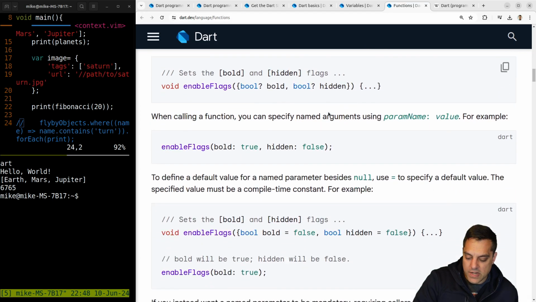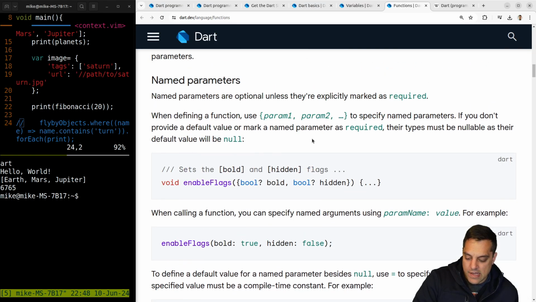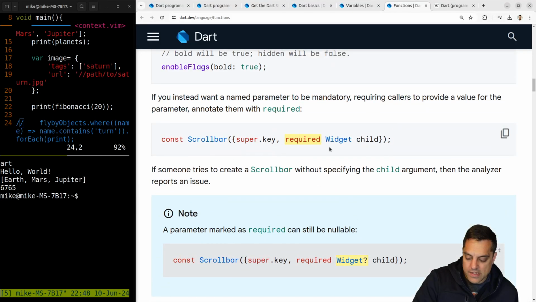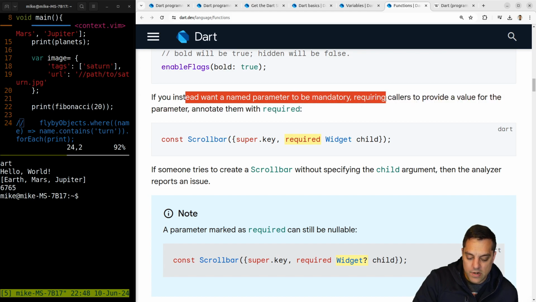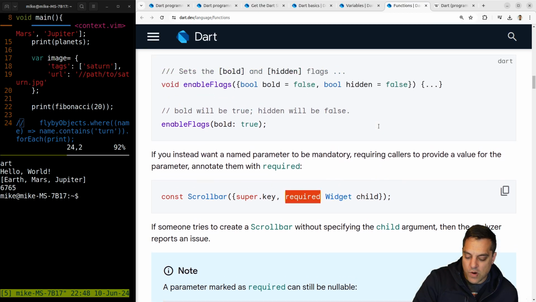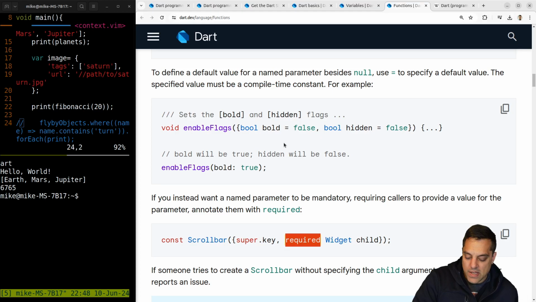Okay, parameters, I'm gonna name the parameters. Let's see here if there's anything interesting. That's kind of new. Required. What's this? If you instead want a name parameter to be mandatory, requiring callers to provide a value for the parameter, annotate them with required. Interesting. Okay. So I wonder if this is a way that allows me, right? Okay, so I could provide default values, but if I must have something, required is what's passed in here.